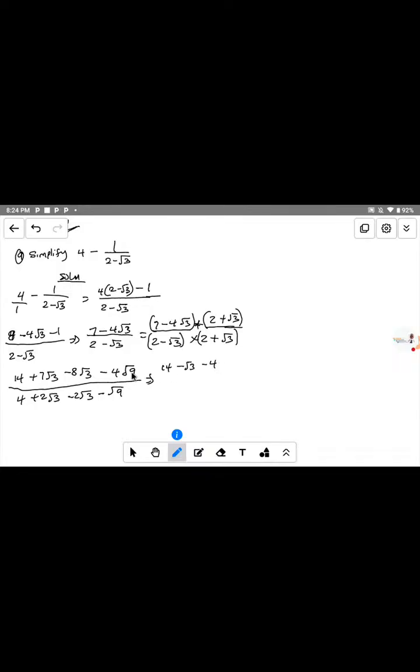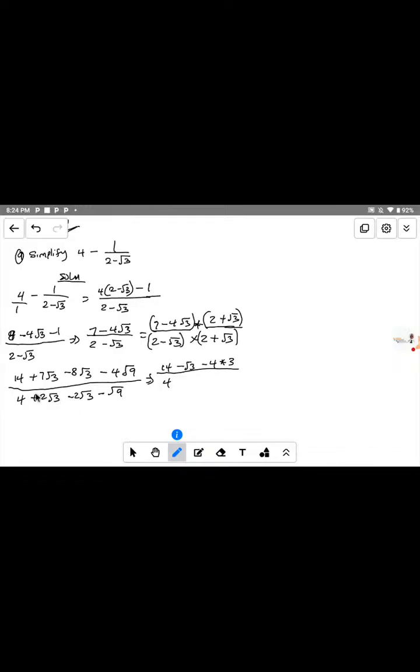So it means this will become 3 times this 4, divided by the denominator, where we have 4 here. Here is plus 2 root 3 minus 2 root 3. That will give us 0, because plus 2 root 3 and minus 2 root 3 give 0.